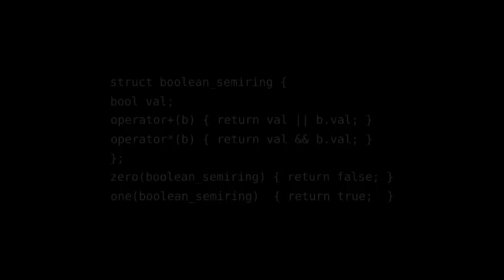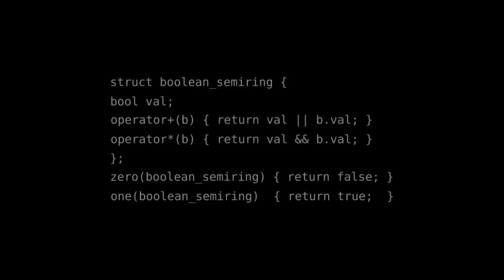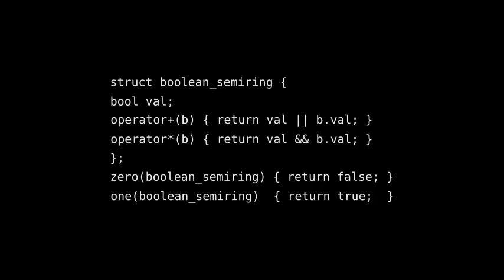Each semiring is a small struct, an operator plus, an operator times, and the two free functions 0 and 1. Here is the Boolean one. Plus returns the left value or the right-hand side. Times returns the left value and the right-hand side. 0 is false, 1 is true. A dozen lines, and reachability falls out for free once we put it in a matrix.